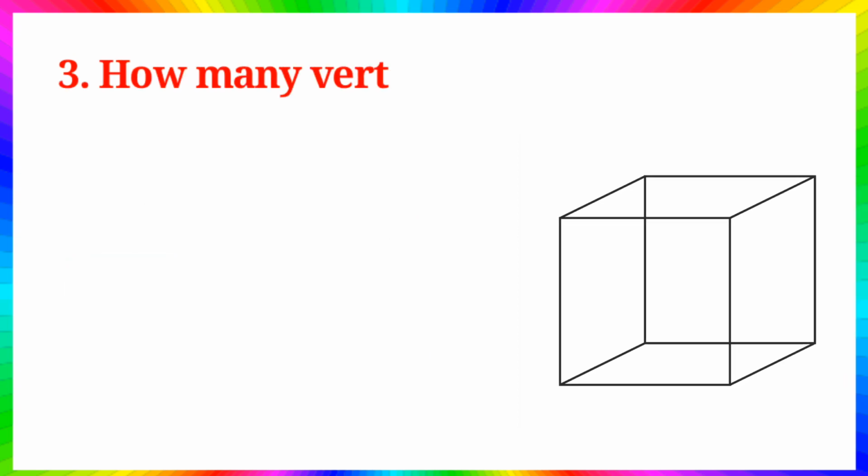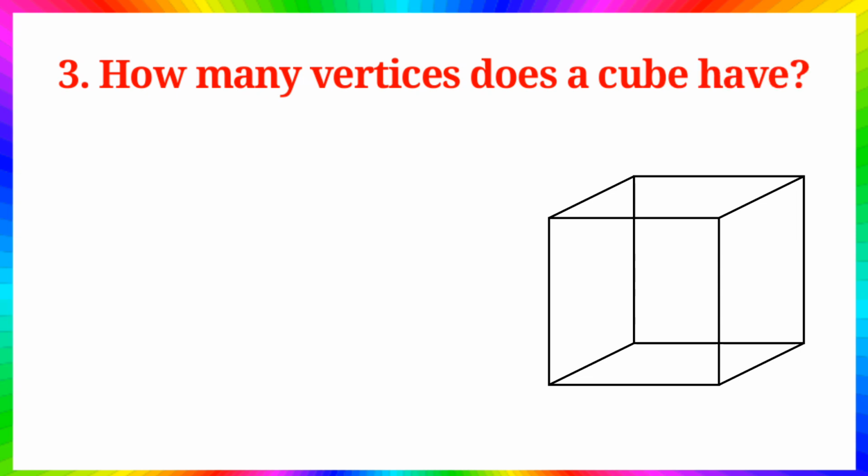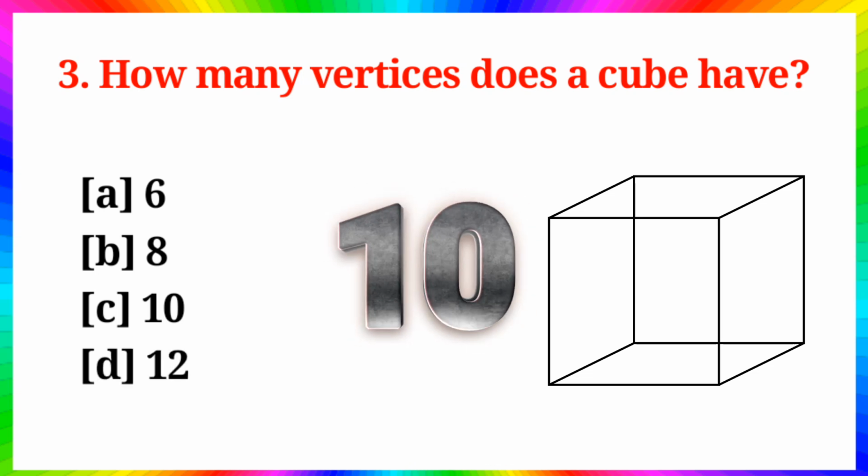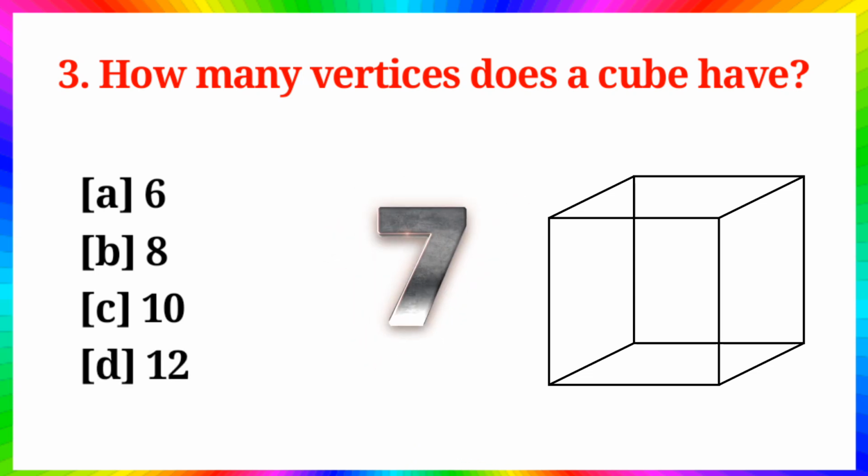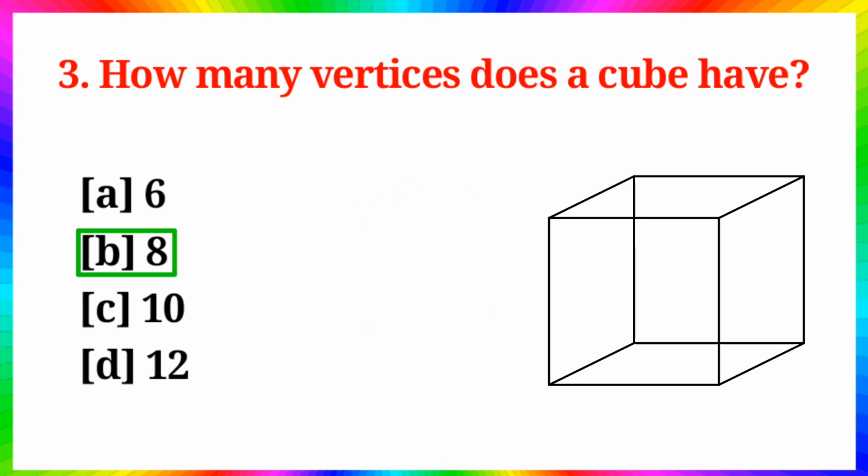Question number 3. How many vertices does a cube have? Option A. 6, B. 8, C. 10, D. 12. Answer is option B. 8.